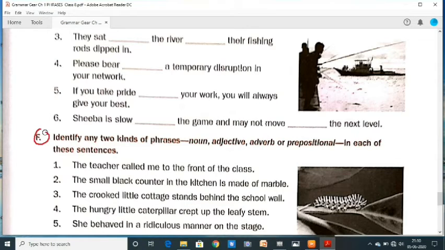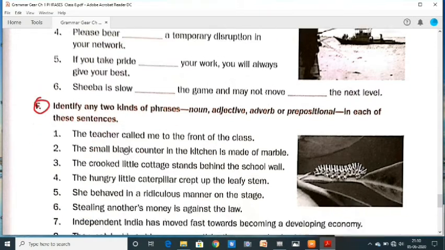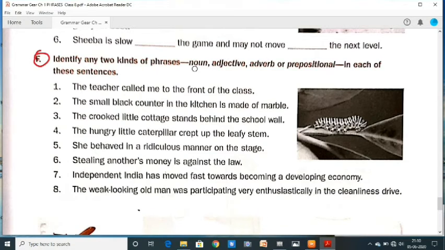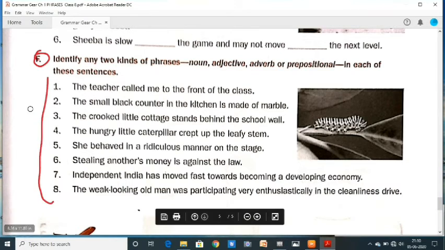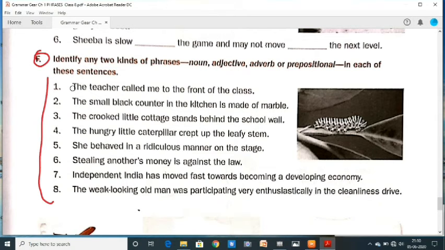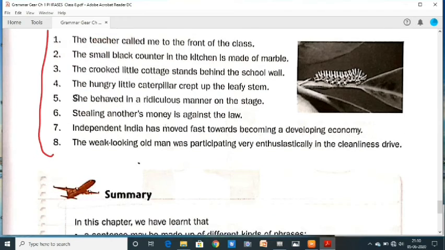The next one is: identify two kinds of phrases, noun, adjective, adverb or prepositional, in each of these sentences. Here all are mixed, so now you will have to choose. The teacher called me to the front of the class. This one is your homework, and if you have a problem, I will help you. But in the first attempt, you will have to complete it. Wherever you have a difficulty, I am always with you.